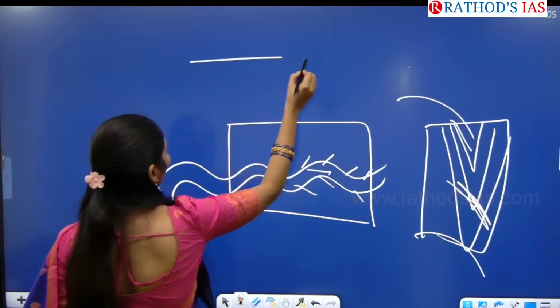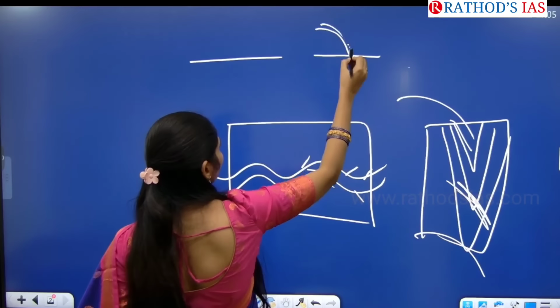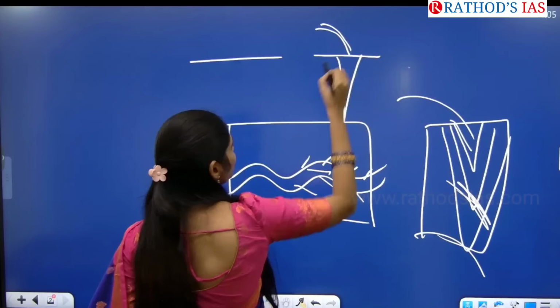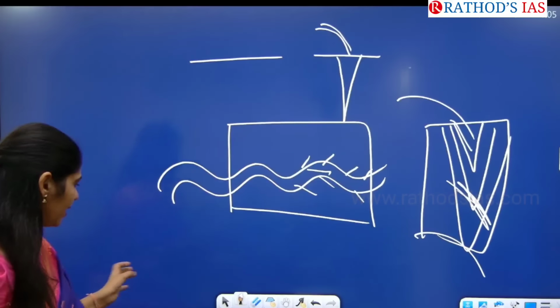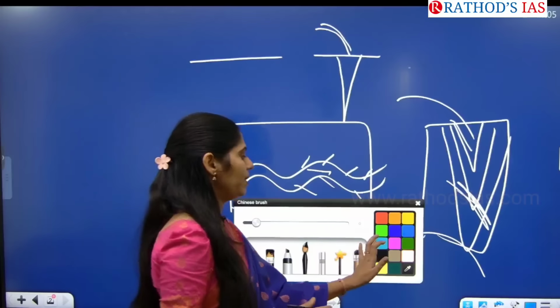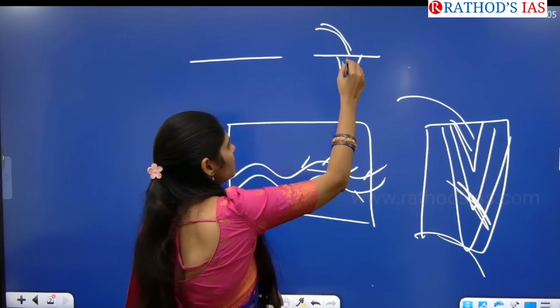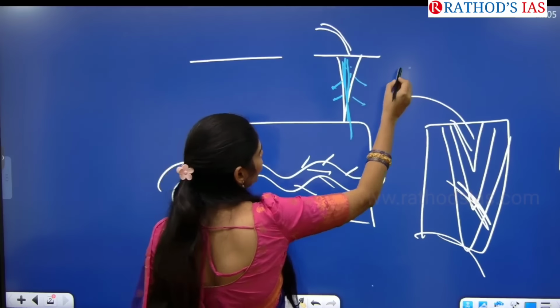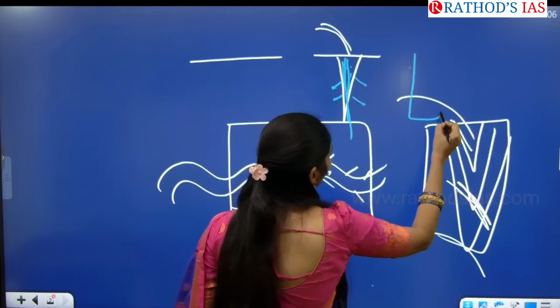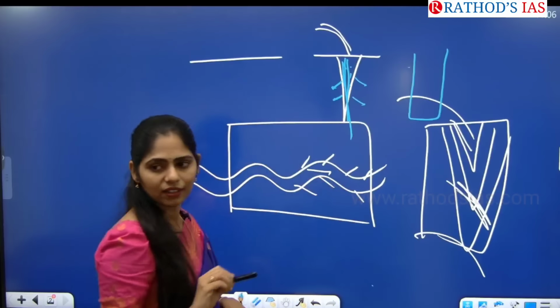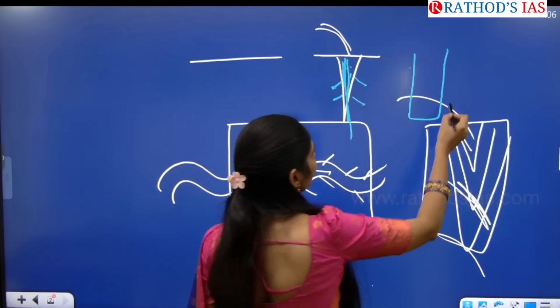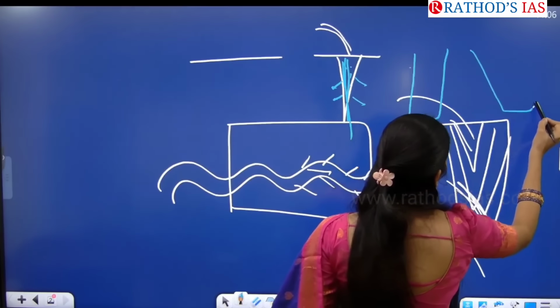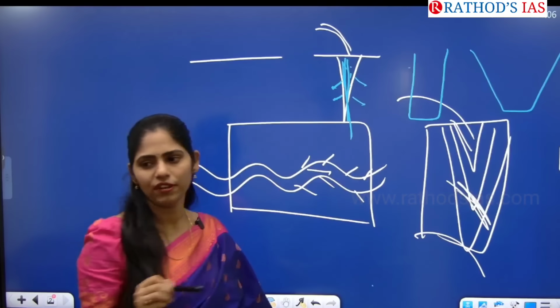So in this way, first of all, rivers will form a V-shaped valley. If there is a rock like this and the water is moving in this way, it will develop a V-shaped valley. And after that, whenever this water starts moving in this valley, it will erode its sideways. Later on, it will form a U-shaped valley. After that, it will erode it further and form this shape of valley, right?